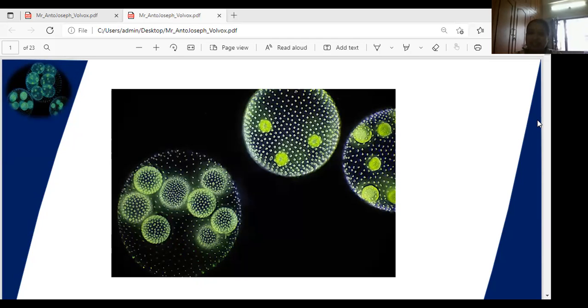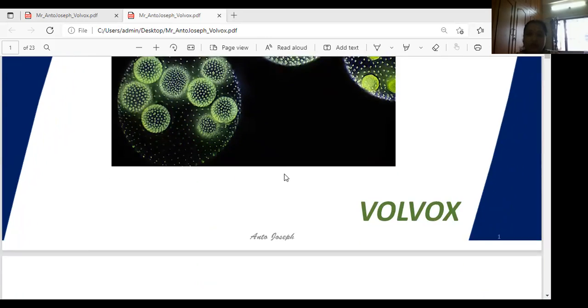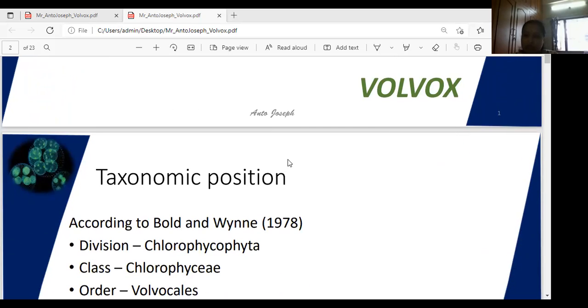See, in the yesterday class, I explained the type study walks. What is the systematic position? This one is Chlorophyceae. In the class, scientists divided algae into 11 classes. In these 11 classes, Chlorophyceae is the first class. Under Chlorophyceae, you can study 3 type studies. One is Volvox, second one is Oedogonium, third one is Chara.